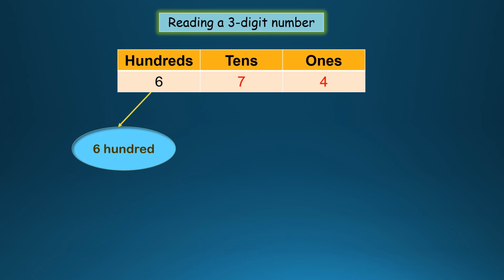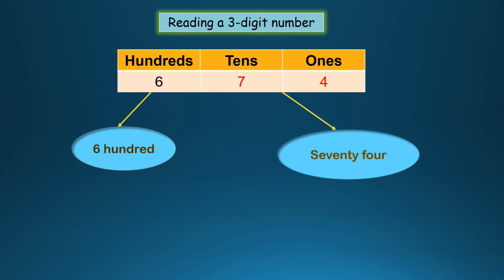So we'll start reading the number from left to right. So 600, and these 7 and 4 are colored in the same color. Why did I do that? Because you are going to read 7 and 4 as a 2-digit number, 74. So you have learnt how to read 2-digit numbers in class 1. So 7, 4 makes 74, and you are going to read from left to right. So 600s, so 674. That's how you read the number.